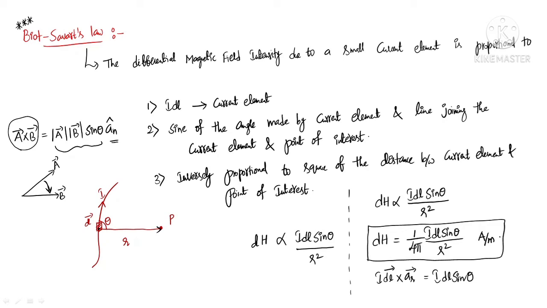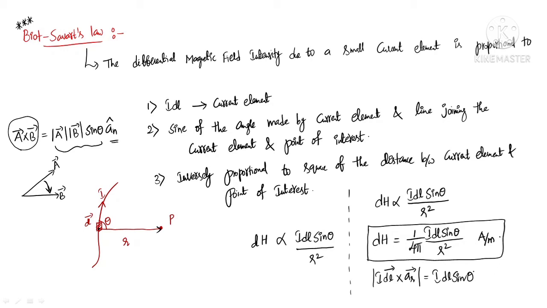Sine of the angle between these two is I dl sine theta. What is the direction? See, you can find this magnitude of I dl bar cross aR bar as I dl sine theta. Now, in place of I dl sine theta, what I can write? I dl bar cross aR bar. If you want direction, you can obtain the direction.